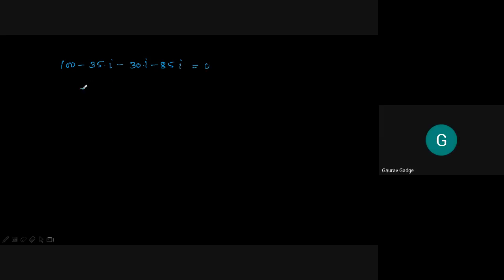Okay, so I think you have to take all the parameters on the right-hand side with the addition: 35 plus 30 plus 85. The negative signs all get transferred to positive into I. 35 plus 85 is 120, plus 30 is 150. So it is 150 I, and therefore I is equal to 100 upon 150 ampere. So it is equal to 2 by 3, and its value is 0.667 ampere.